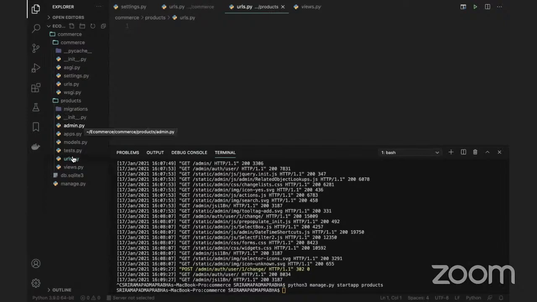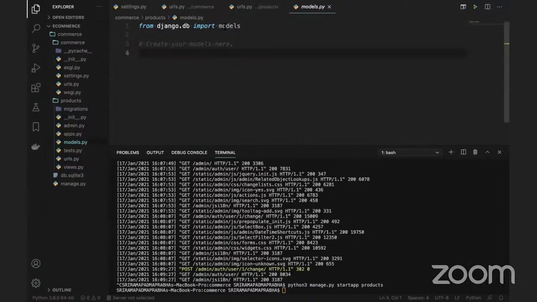Okay, so simple, what I'm going to do is create a model first. Then I will come back to give the link. To create a model, we have models: from django.db import models. We can use these models to create basically a table.